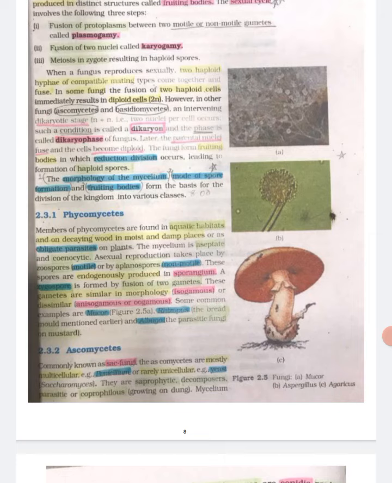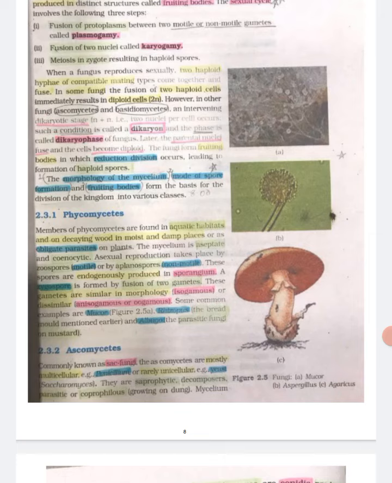2.3.1 Phycomycetes. Members of phycomycetes are found in aquatic habitats and on decaying wood in moist and damp places or as obligate parasites on plants. The mycelium is aseptate and coenocytic. Asexual reproduction takes place by zoospores, that is motile, or by aplanospores, that is non-motile. These spores are endogenously produced in sporangium. A zygospore is formed by fusion of two gametes. These gametes are similar in morphology, isogamous, or dissimilar, anisogamous or oogamous. Some common examples are Mucor, Rhizopus, the bread mold mentioned earlier, and Albugo, the parasitic fungi on mustard.